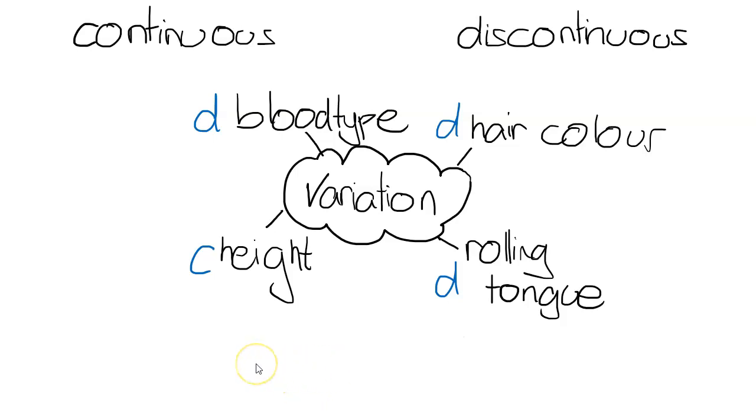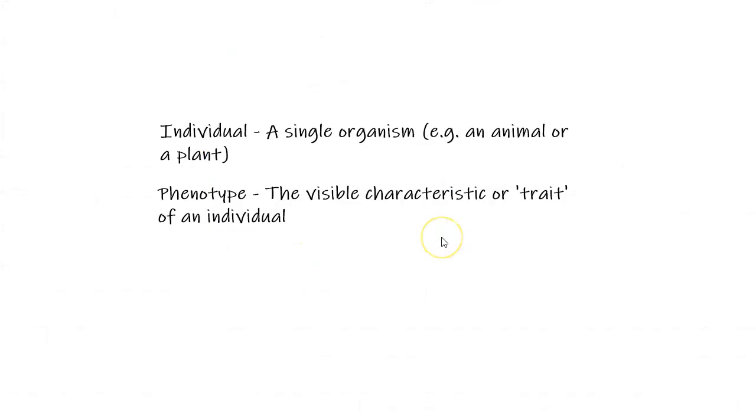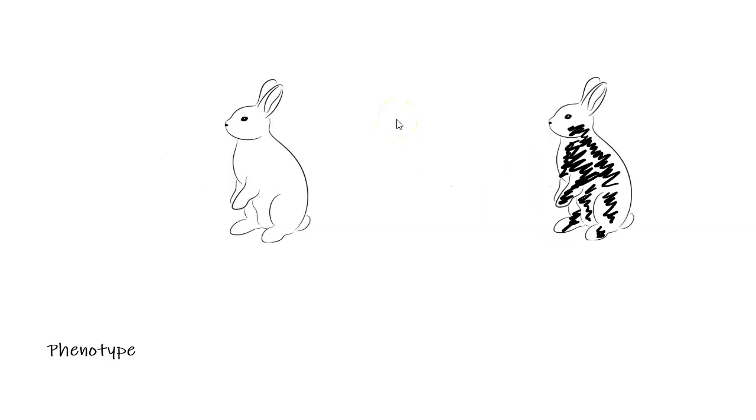So let's move on to, now that we've seen what variation is, why is variation important? So two definitions that we'll need before moving on is firstly individual. So an individual is just a single organism, so we could talk about an individual plant or an individual animal. So an individual mouse, an individual tree. And phenotype. So phenotype is the visible characteristic or trait of an individual. So sometimes you will hear phenotype, sometimes you will hear trait. So a phenotype could be a ginger beard, for example, or blue eyes.